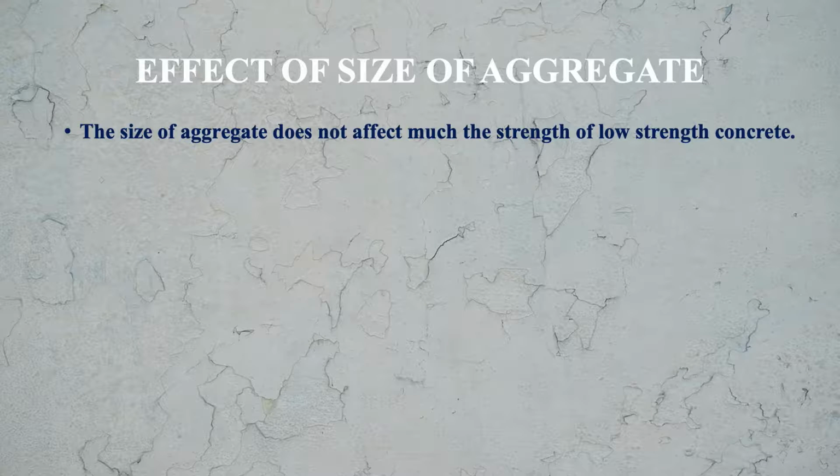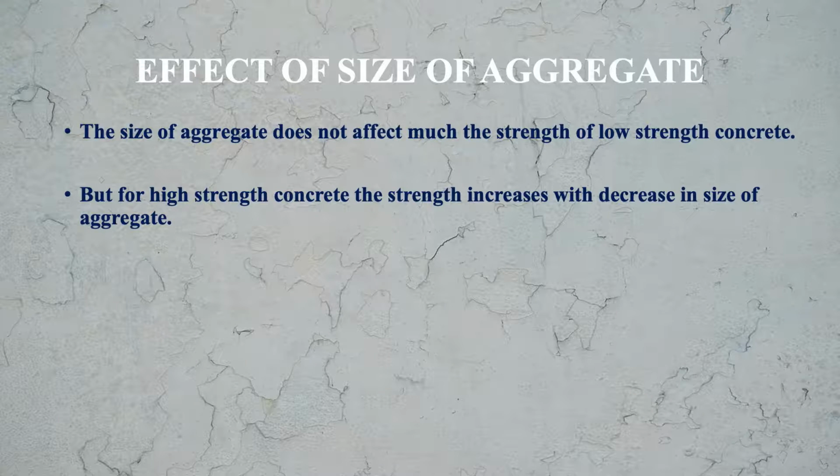How does the size of aggregate affect the strength of the concrete? The size of aggregate does not affect much the strength of low strength concrete. Means if we are considering the case of low strength concrete, then in this case the size of aggregate will not affect much the strength of the concrete.